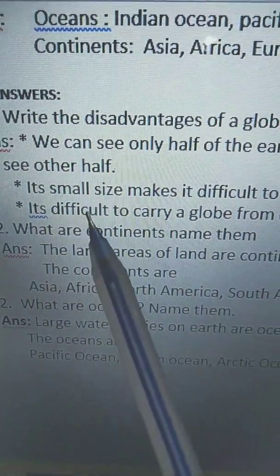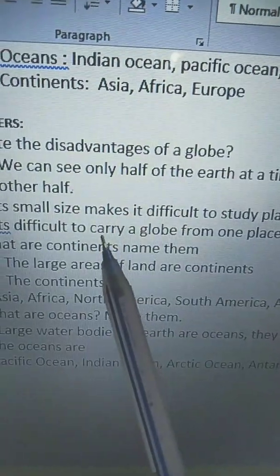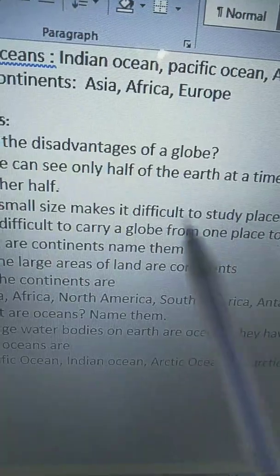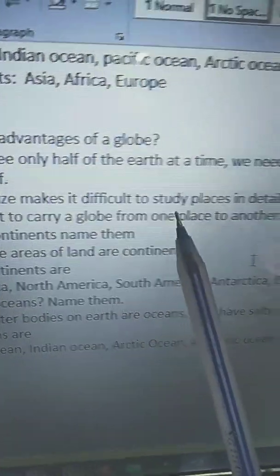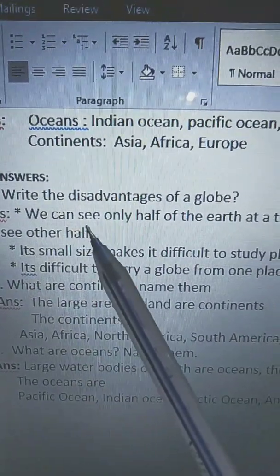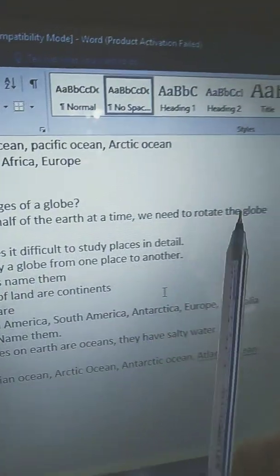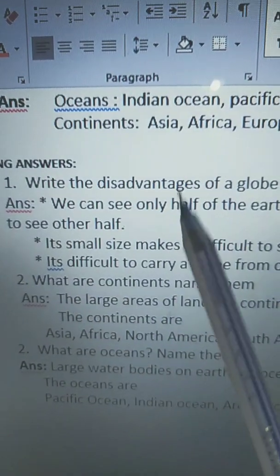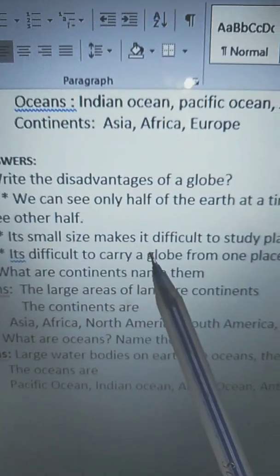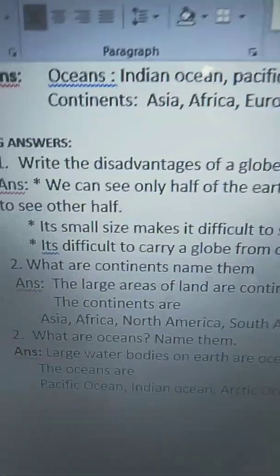Okay. The next disadvantage: it's difficult to carry a globe from one place to another. It's difficult to carry, C-A-R-R-Y, a globe from one place to another. Write the disadvantages of globe. And the answer is, first disadvantage, we can see only half of the earth at a time. We need to rotate the globe to see the other half. Its small size makes it difficult to study places in detail. It's difficult to carry a globe from one place to another.